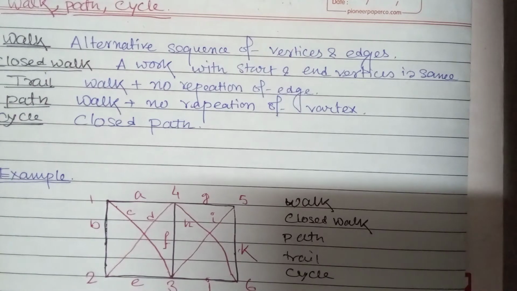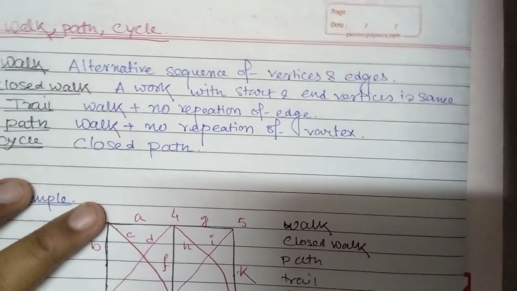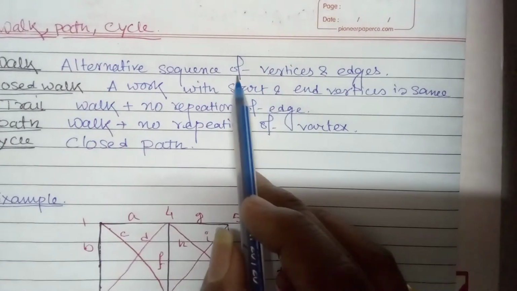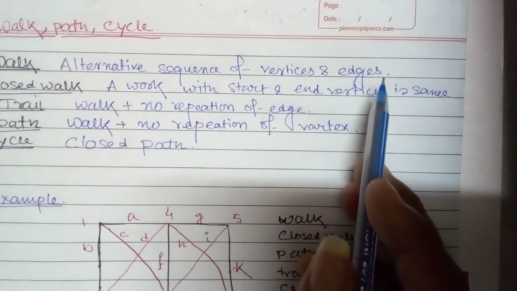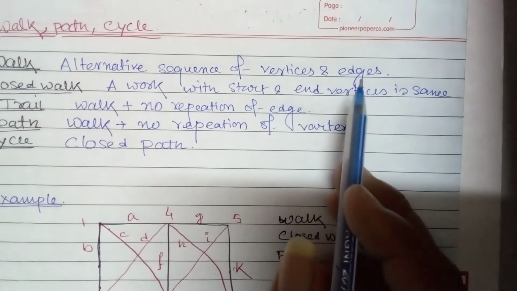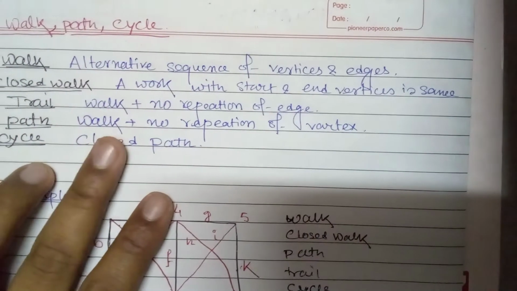Welcome guys. Today we're going to study a lot of things. Let's start with walk, path, cycle. These are some basic definitions, so let's see them one by one. First of all, we need to know what a walk is. A walk means an alternating sequence of vertices and edges. This is one random sequence of vertices and edges, one by one.